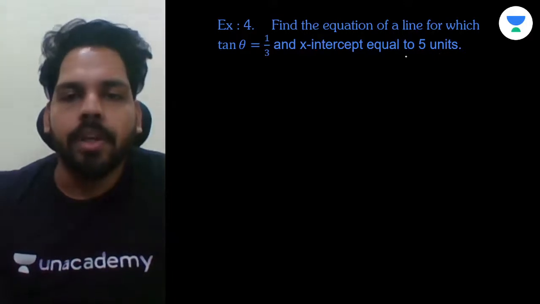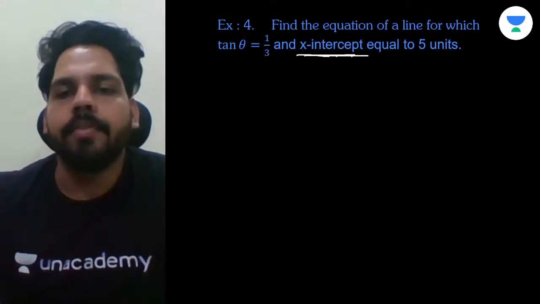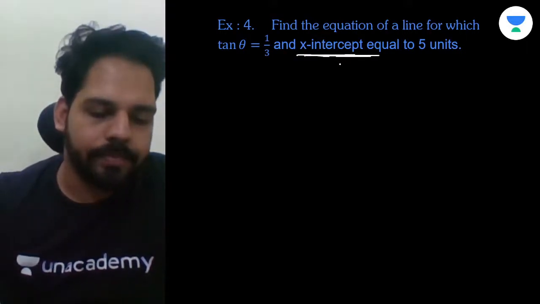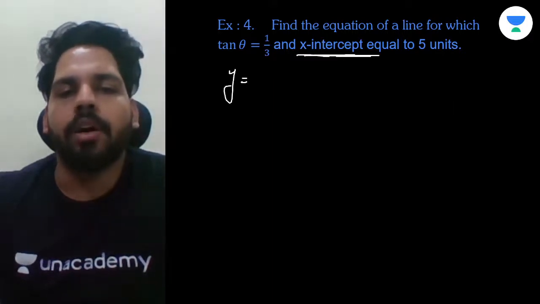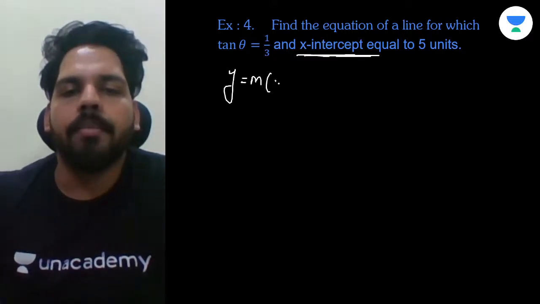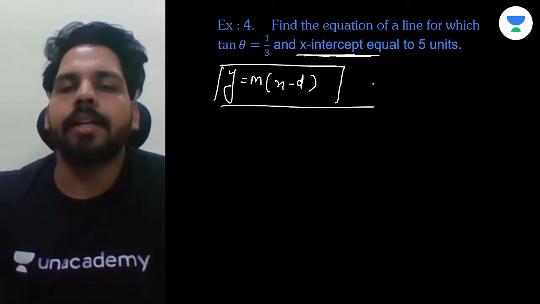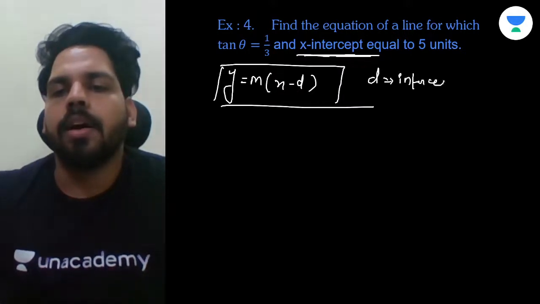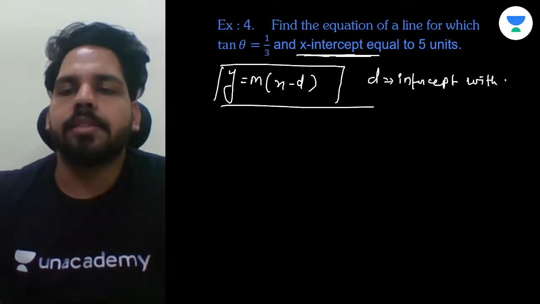Now, you must be knowing that if any equation of line has an intercept with the x-axis, what should be the standard equation of line in that case? I already informed you, in that case the equation of line is y is equal to m x minus d. Yes or no? And d is the intercept with the x-axis.